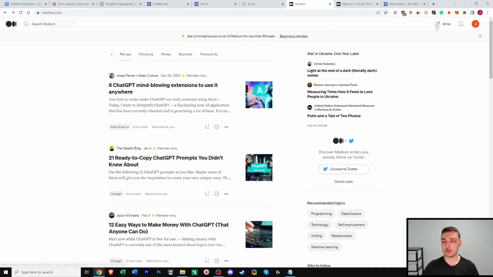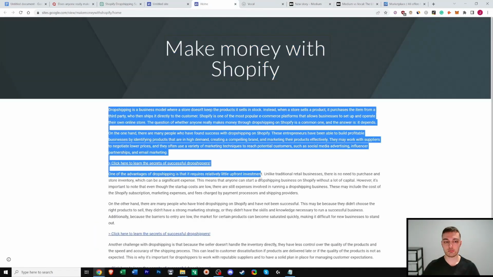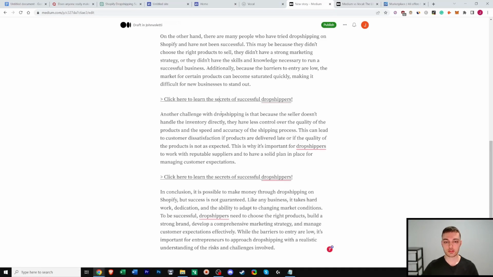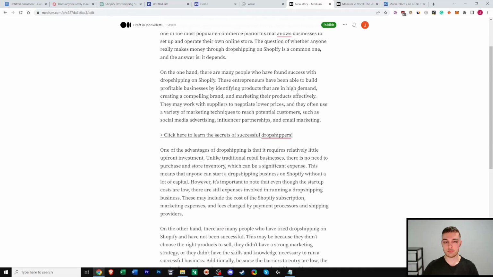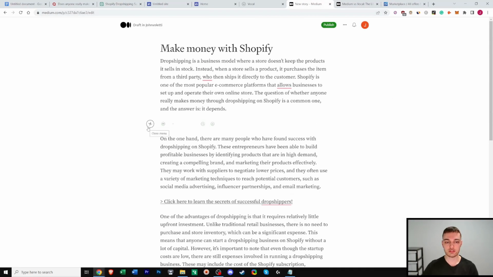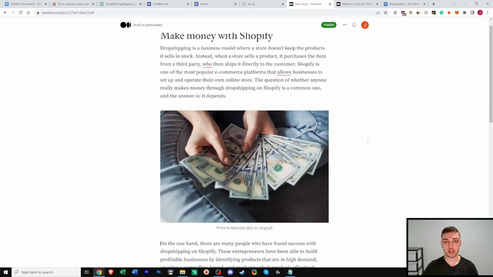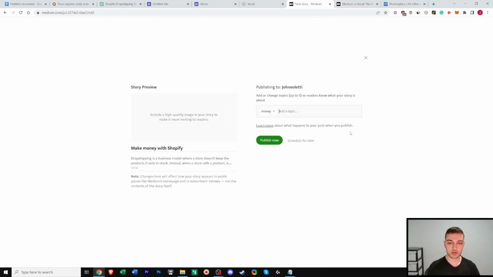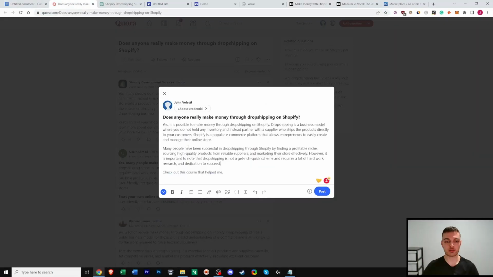But yeah, for Medium, if you want to build your authority on Medium, just keep posting on Medium. So we'll click write. It's just an example, copy the title, copy the text. Make sure the links are working. Cool. You can also add photos and spice it up a little. So search in money, add that, pretty easy. Then once you're done, looks good, publish, add a few topic ideas, money, and then publish now. Now once that's published, grab your link, go back to Quora, and just paste it in here.